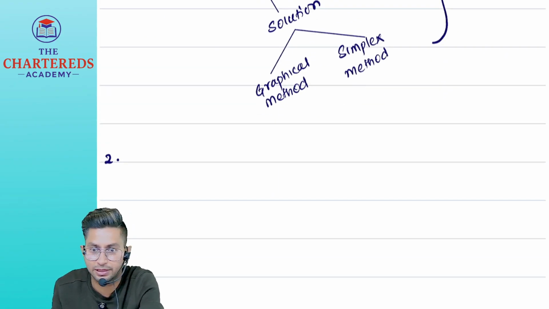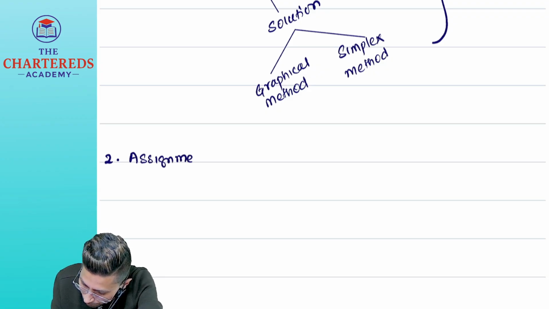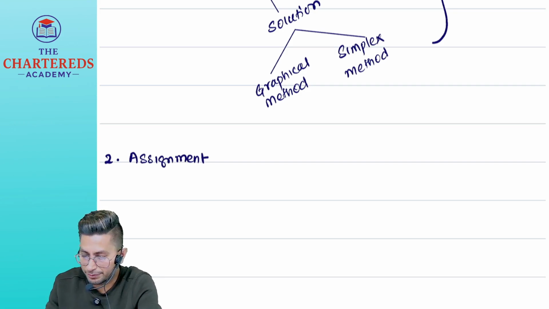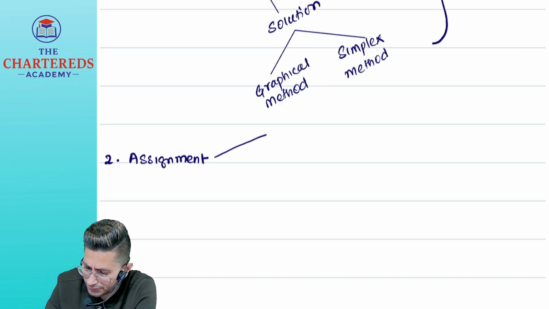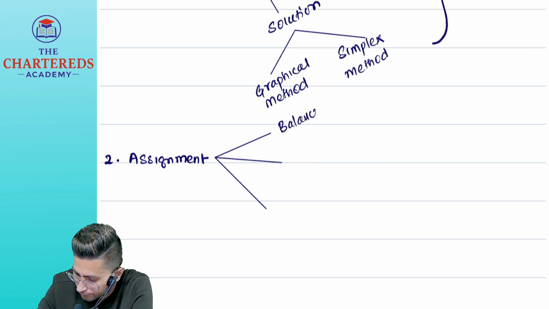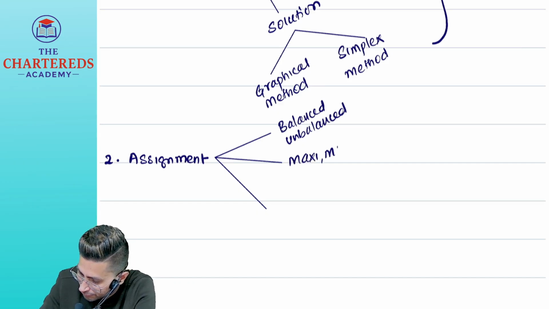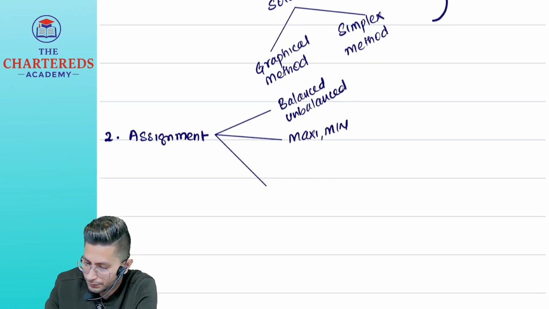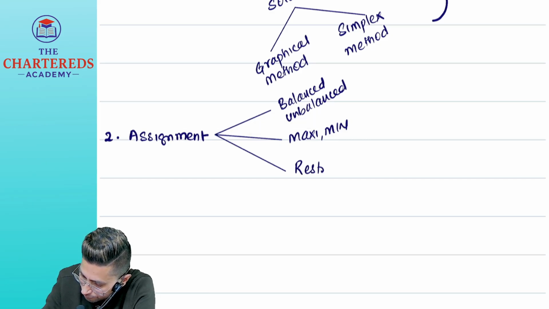This also you have already covered in your intermediate, that is assignment. Assignment, I hope you know, is a 1:1 ratio that we used to divide into balanced and unbalanced. So here we have the same concepts you have studied, but a little advanced. One is balanced, unbalanced problem. Then we have maximization, minimization problem. And then we have the last one, restricted assignment problems.